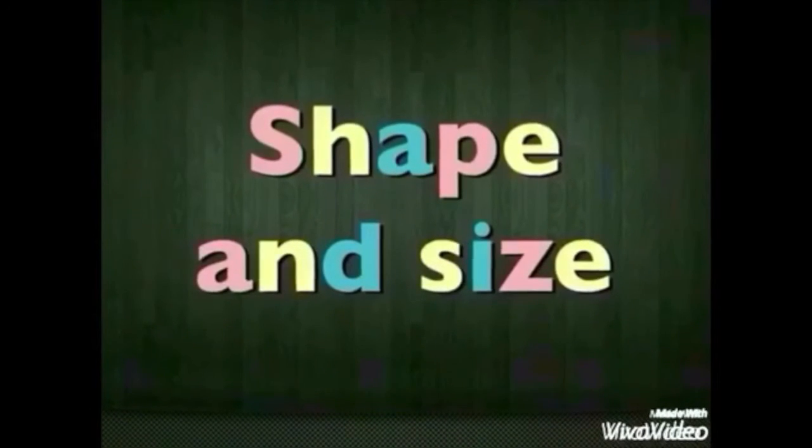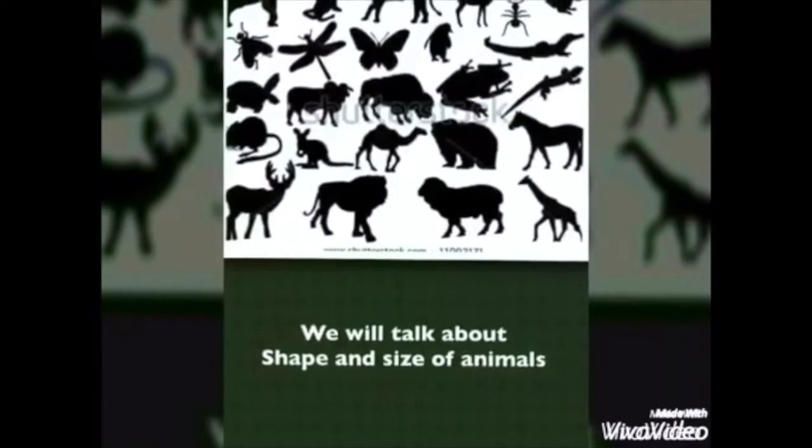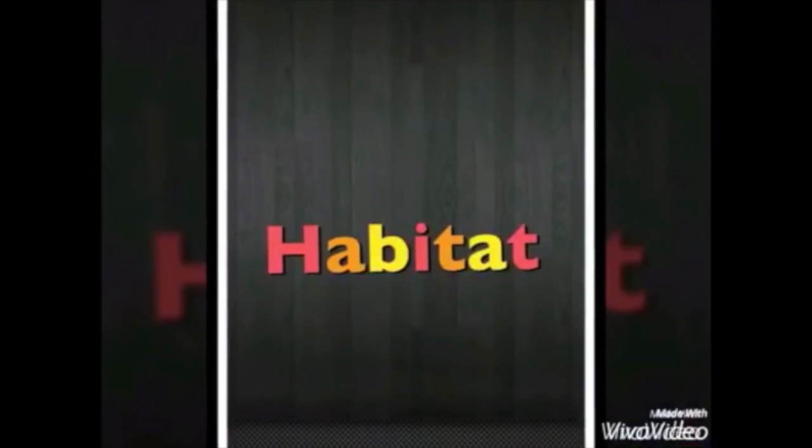Shape and size. We will talk about the shape and size of animals. Each animal has a shape different from other animals. The diversity can be seen clearly from this shape. Another way to understand the diversity of animals is size, where some animals have large size, some have medium size, and others have small size.